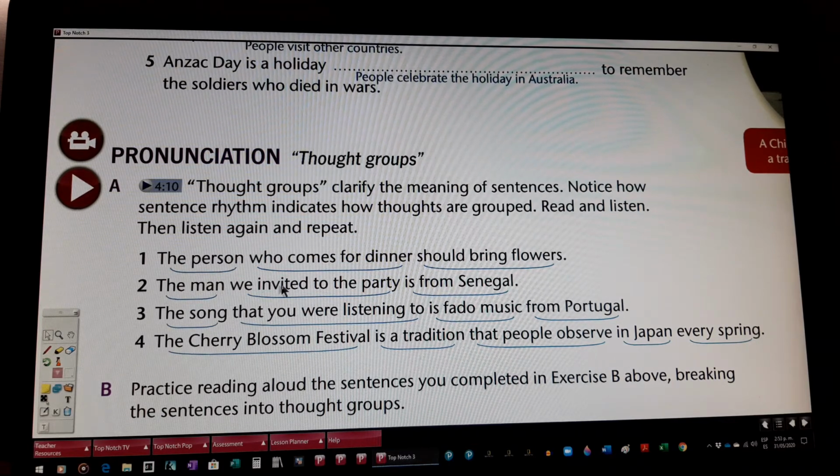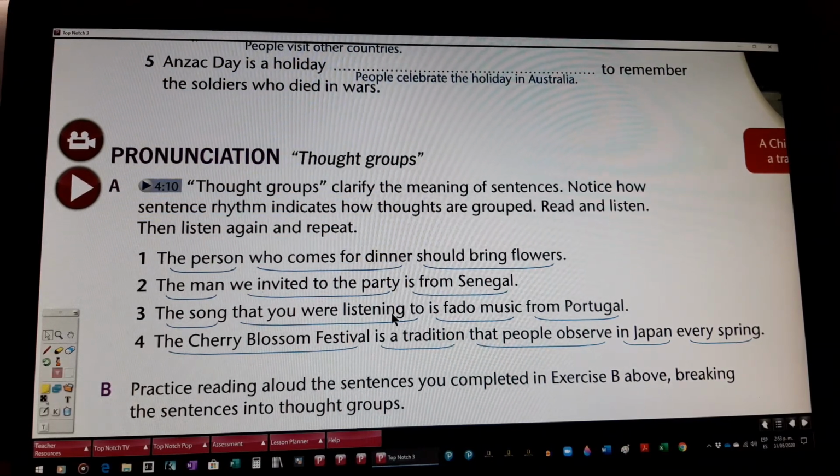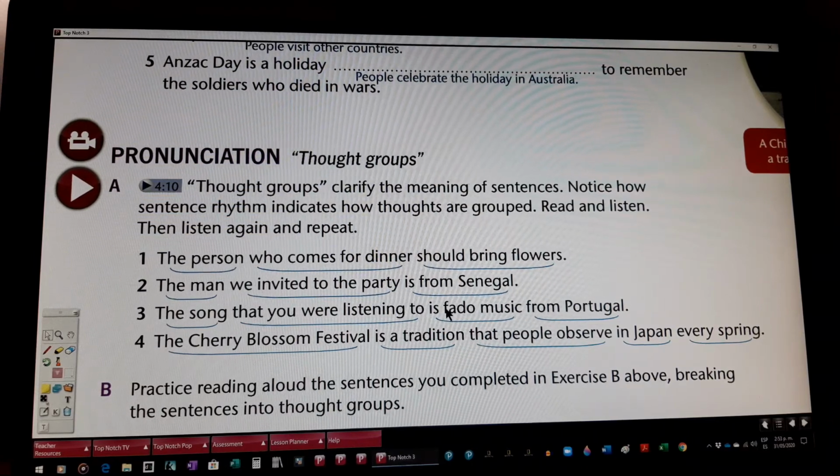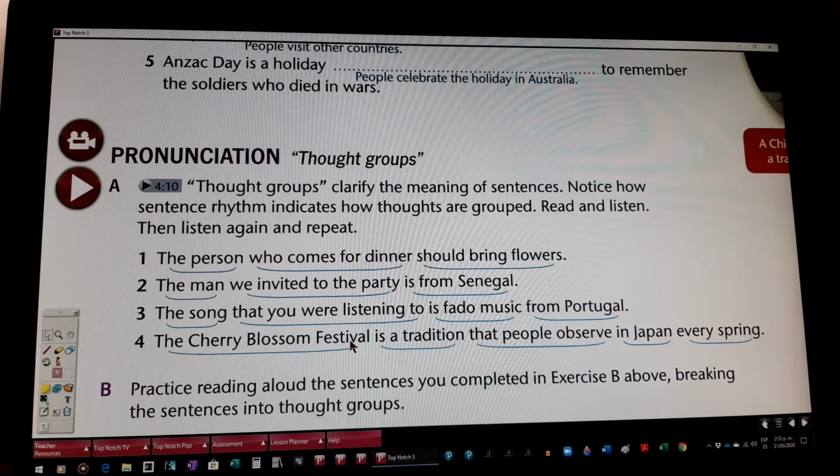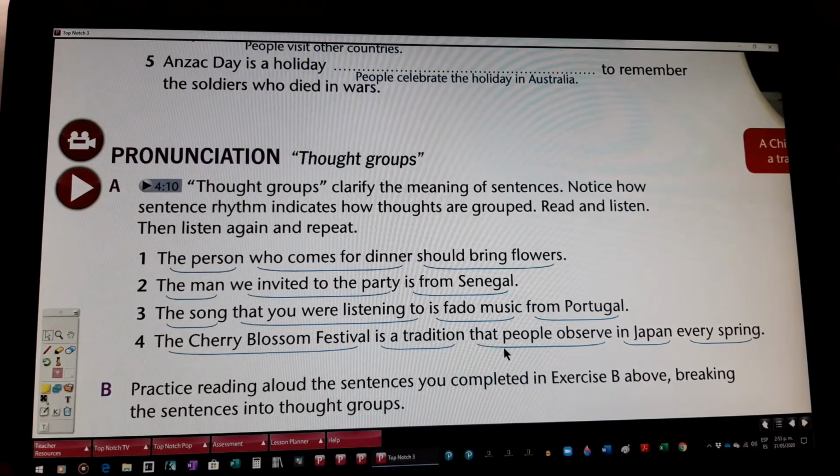The man we invited to the party is from Senegal. The song that you were listening to is Fado music from Portugal, 4 groups. The Cherry Blossom Festival is a tradition that people observe in Japan every spring. We have 5 groups, thought groups, okay?